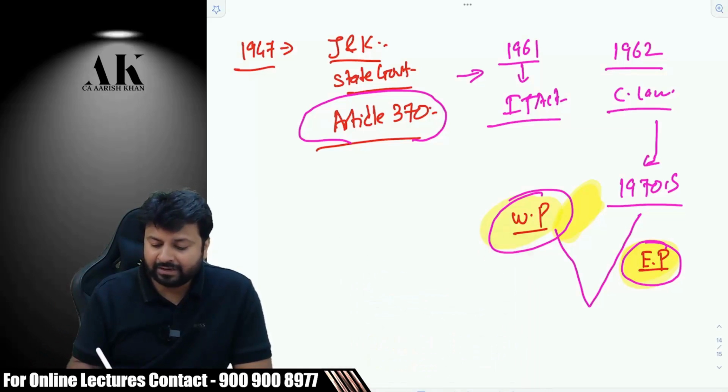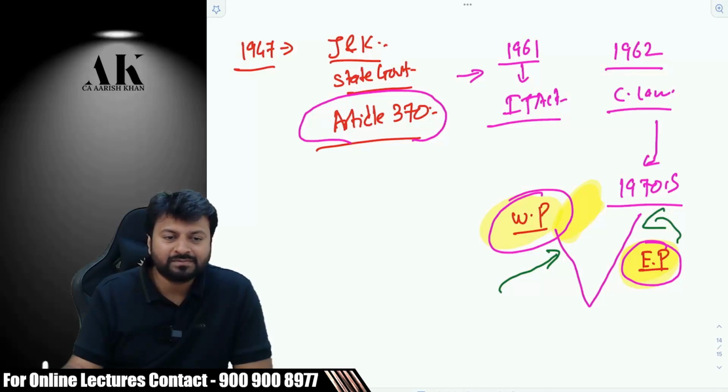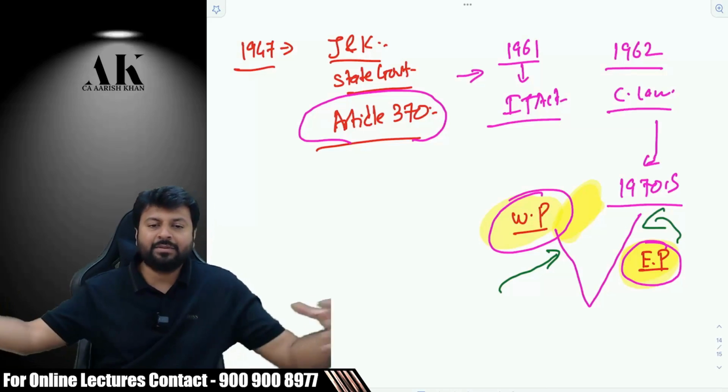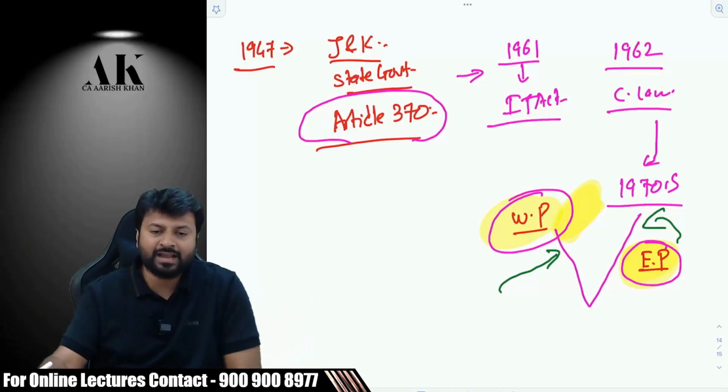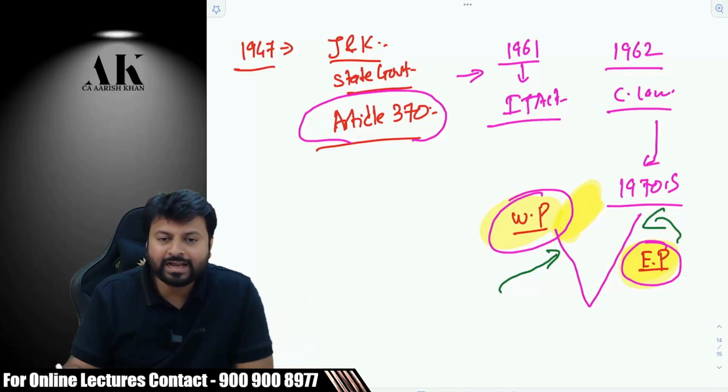But that was very difficult for the Indian government to manage them, because from here also there was a problem, from here also there was a problem. Yes or no? If the enemy is coming from two sides, it's very difficult to deploy your forces at two places, na? So what Indira Gandhi did, Indira Gandhi